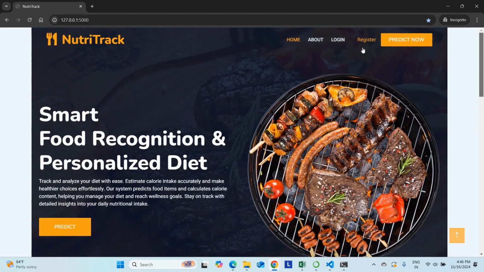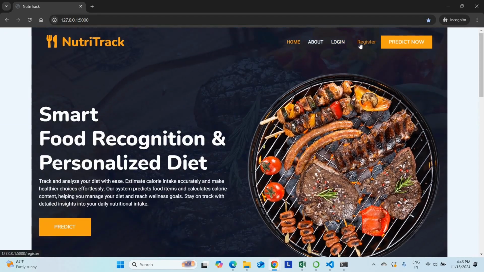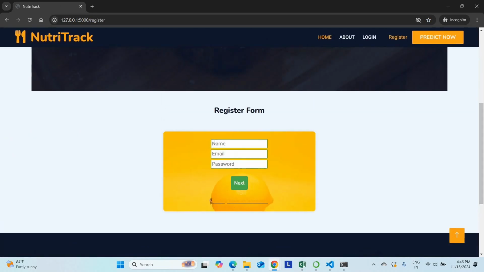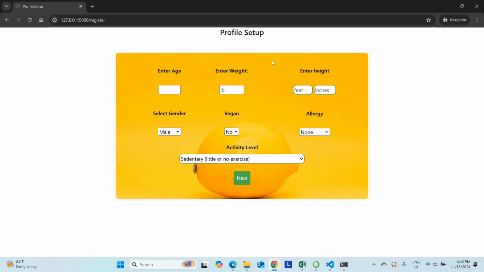Now I'm going to the register page. Go for the register. Now I'm going to register my name as Ramesh, email as ramesh@gmail.com. My password will be 123. So this is my login. Once I've logged in, I have to enter my details. So my age will be 33. My weight will be 200 lbs. My height will be 5.10 inches.